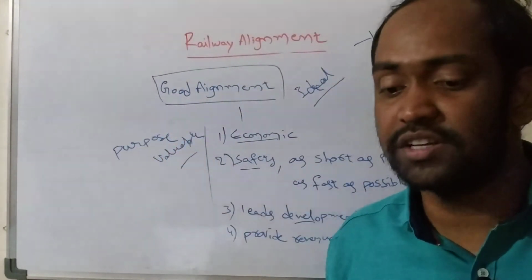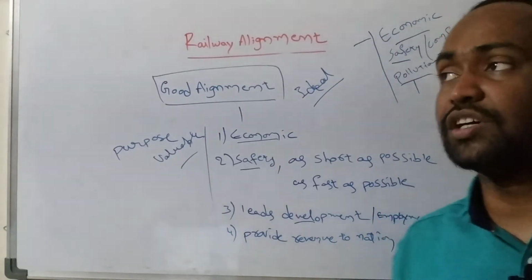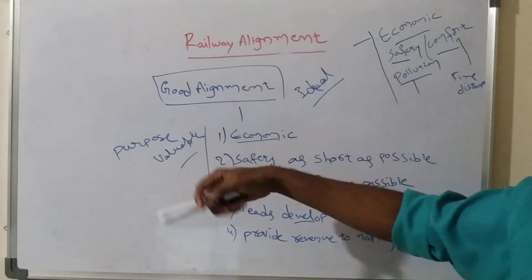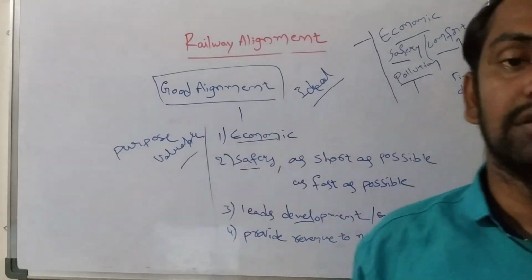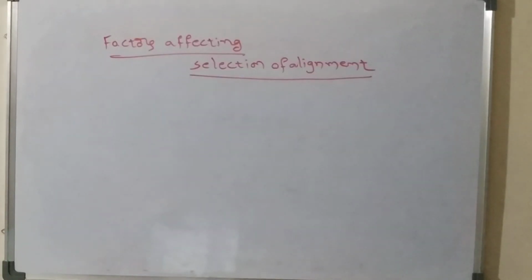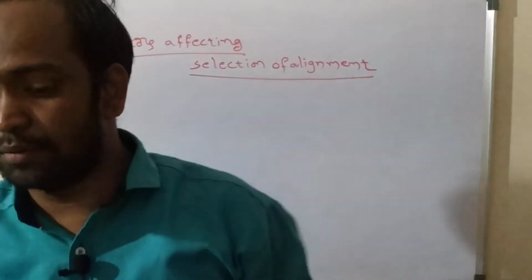That's it. Okay, so now we discuss what the factors are which can affect the selection of alignment, or we can also call that how to select a good alignment. I am going to explain that. The next one is factors affecting selection of alignment.